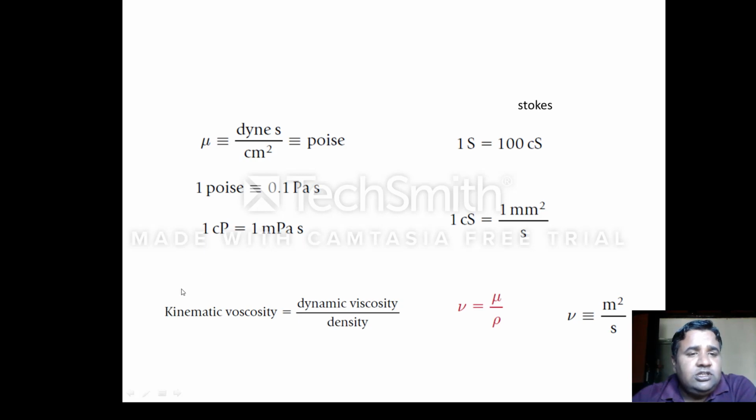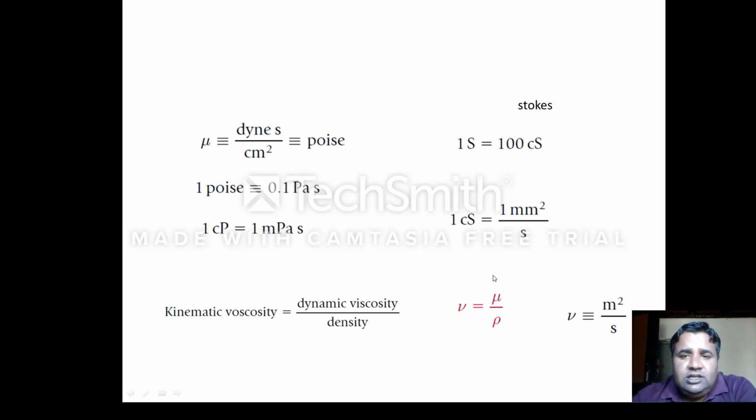There is another viscosity that is known as kinematic viscosity, and kinematic viscosity is simply the ratio of dynamic viscosity divided by density. If you divide this mu upon rho, it will give you the value of kinematic viscosity.